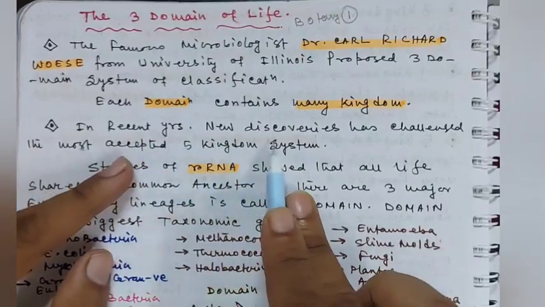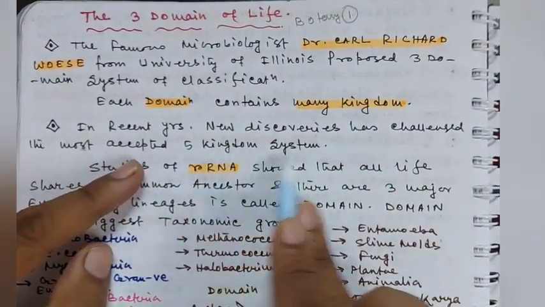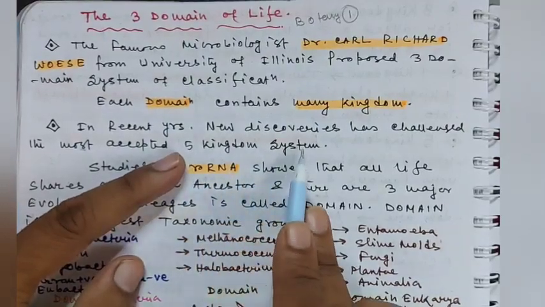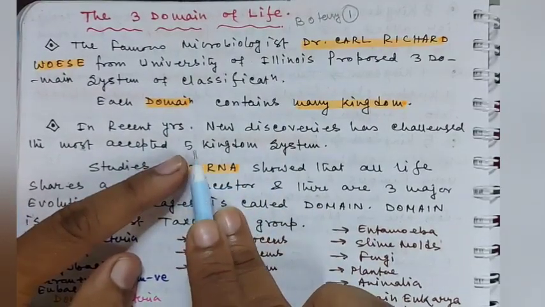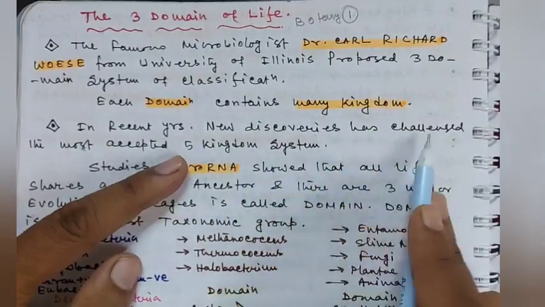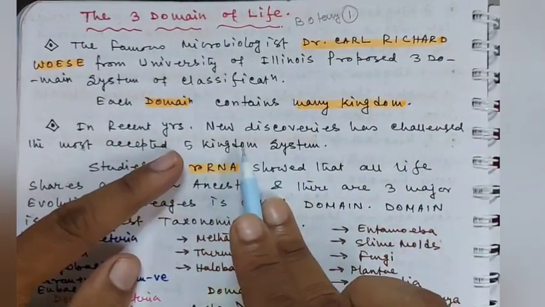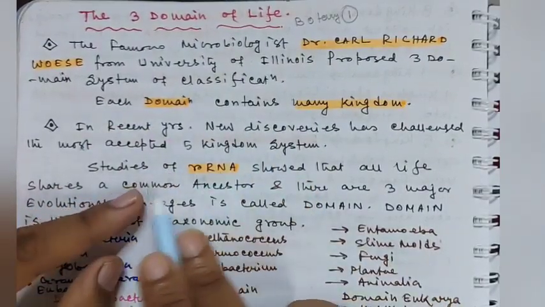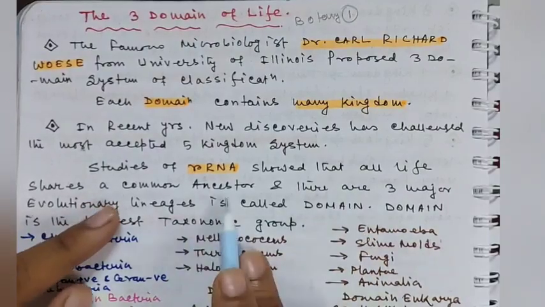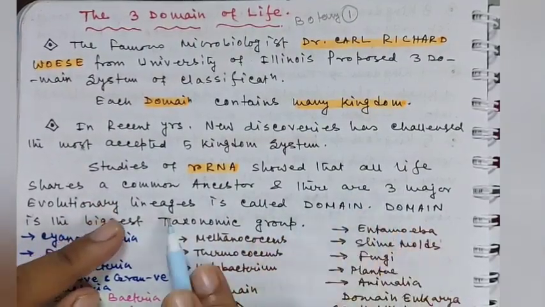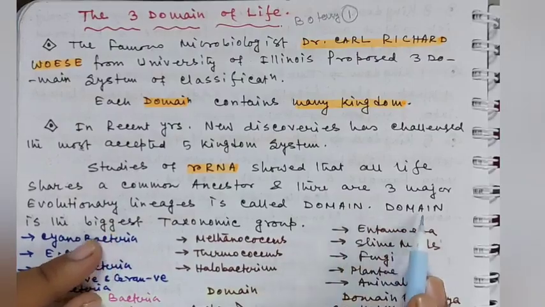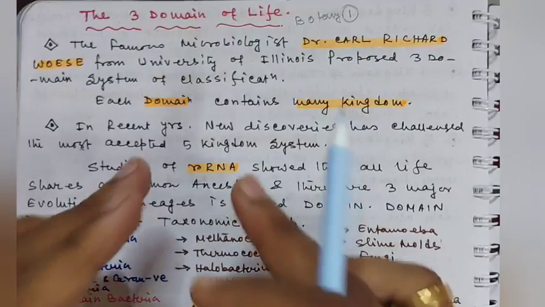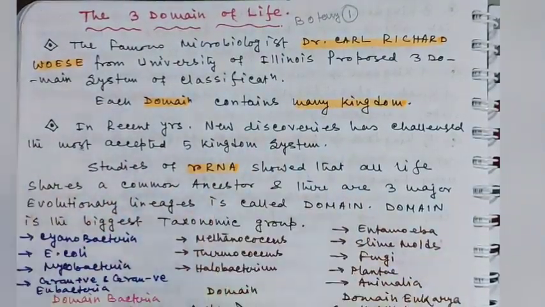In recent years, new discoveries have challenged the most accepted five kingdom system of classification. This five kingdom system was proposed by R.H. Whittaker, but it was challenged by the three domain system, which is more recent because it is based on rRNA. Studies of rRNA showed that all life shares a common ancestor, and there are three major evolutionary lineages called the domains, and the domain is the biggest taxonomic group. This three domain system is based on rRNA. This is very important, right?